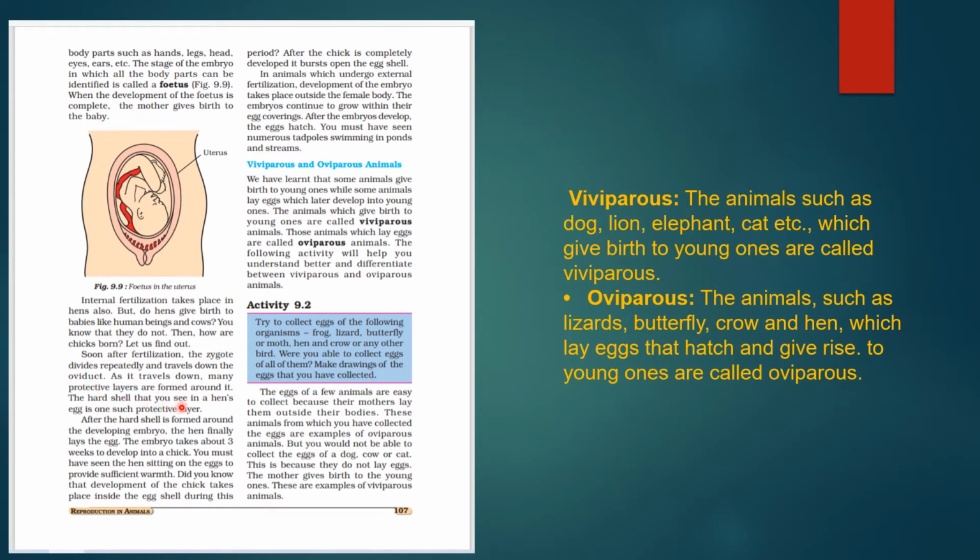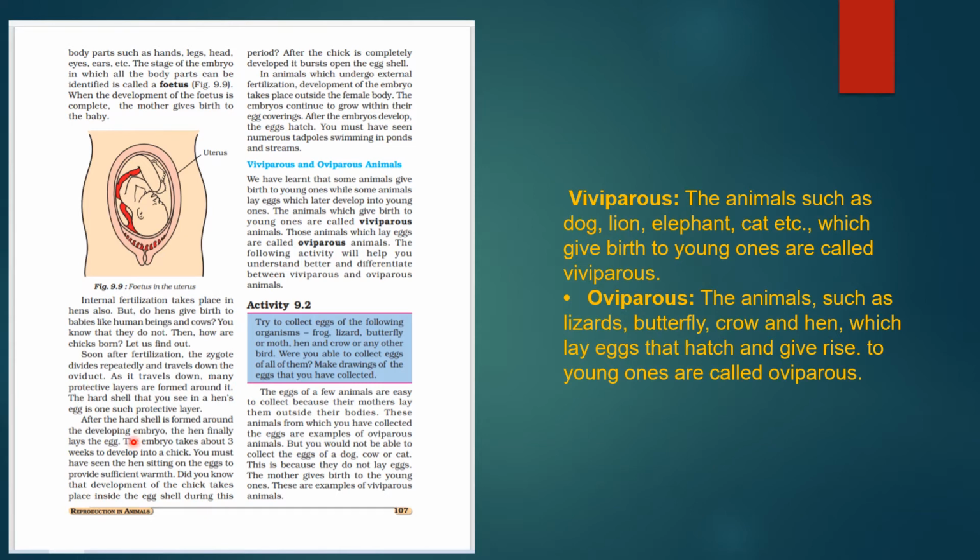As it travels down, many protective layers are formed around it. The hard shell that you see in the hen's egg is one such protective layer. You are seeing the hard shell outside the egg, so that is the protective layer formed around it.